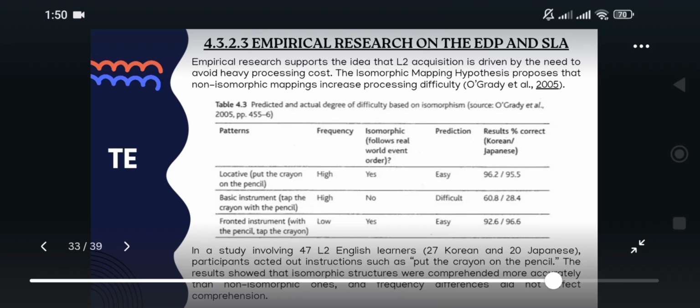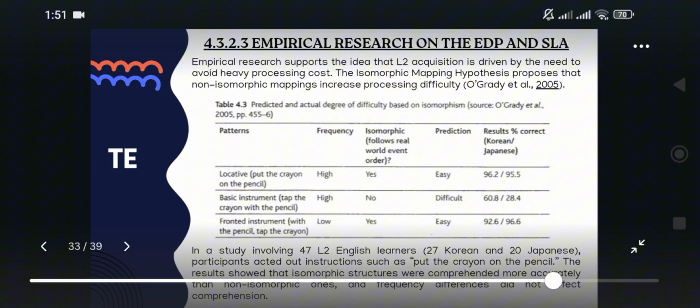On the other hand, the basic instrument pattern was non-isomorphic, meaning it did not follow the real-world sequence of events. For example, in "tap the crayon with the pencil," the phrase structure does not match how the action naturally occurs. This pattern was predicted to be more difficult, and indeed, the learners performed poorly. Only 60.8% correct for Korean learners and 28.4% for Japanese learners.